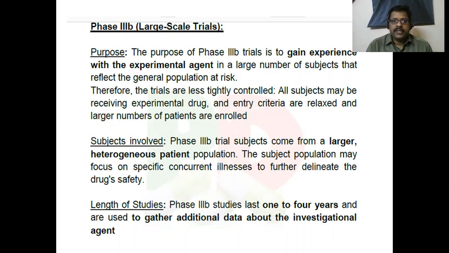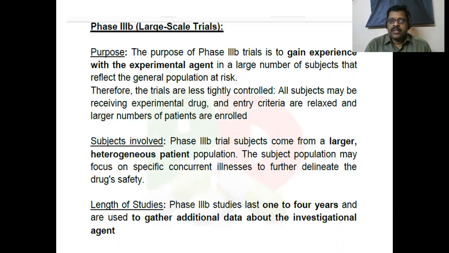All subjects may receive the experimental drug, entry criteria are relaxed, and a large number of patients are enrolled. Here, the subjects come from a large heterogeneous patient population. The subject population may focus on specific concurrent illness to further delineate the drug's safety.